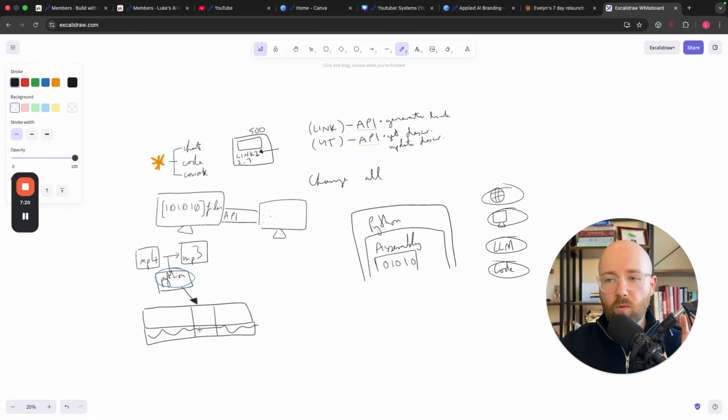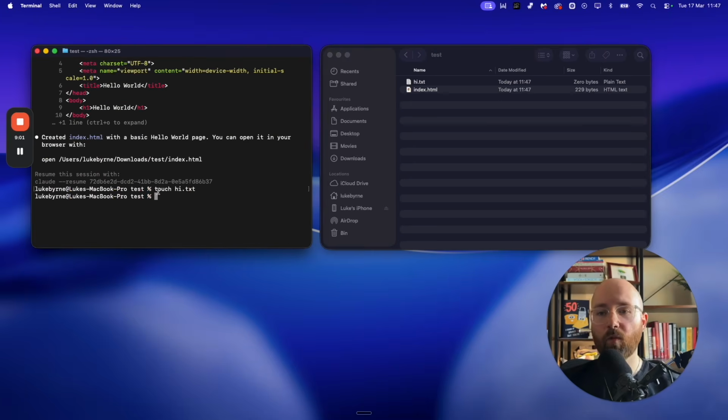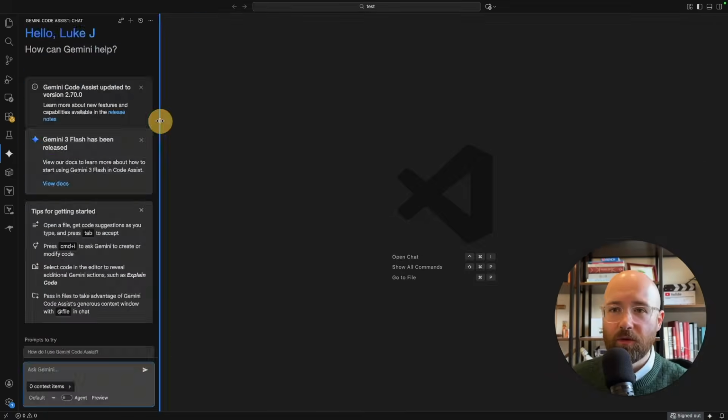Today I'm going to show you a quick masterclass, basically taking you from what Claude Code actually is, how it really works, how the agents work, and getting it up and running. Now this is for complete beginners. If you've never touched a terminal and you're scared of coding, don't worry, this is just for you. So let's get into it.